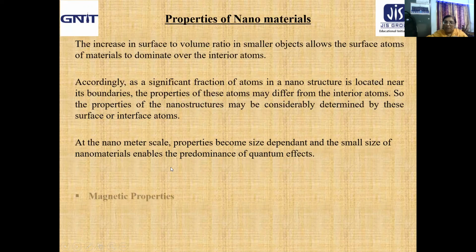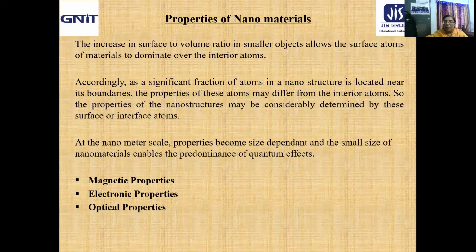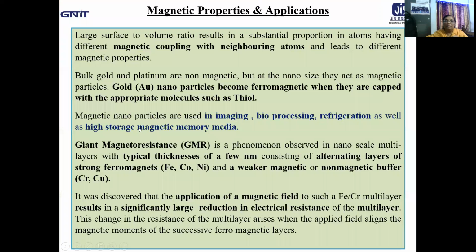Accordingly, the properties which need to be discussed very specially, because they are now novel properties, are the magnetic properties, the electronic properties, and the optical properties more commonly. Now let us come to the magnetic properties and their applications.